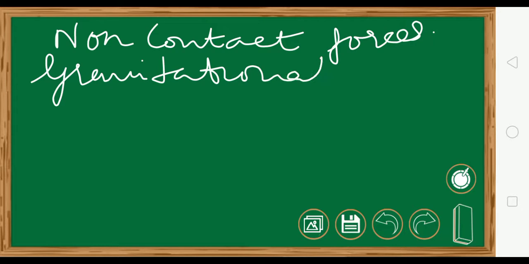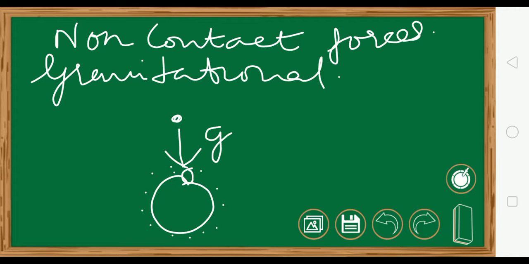Now gravitational force, you know, if this is the earth, then all the objects lying on the surface of the earth experience the gravitational force. Even when the apple is in the air on the tree, it is not touching the surface of the earth, but still the gravitational force is acting on it, and that is why if we break it, it falls down to the surface. Means even if it is not touching the surface, the gravitational force is acting on it up to a certain height. Okay.